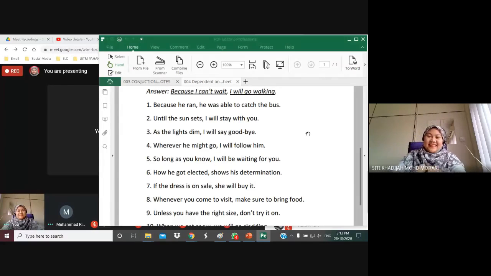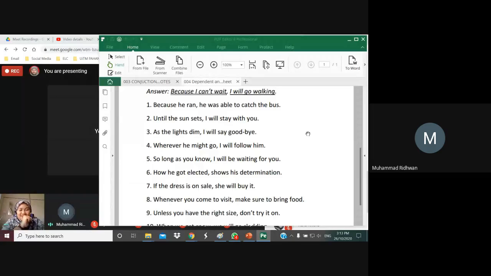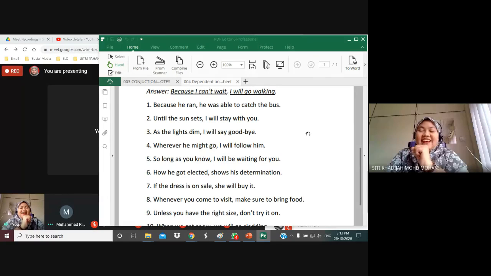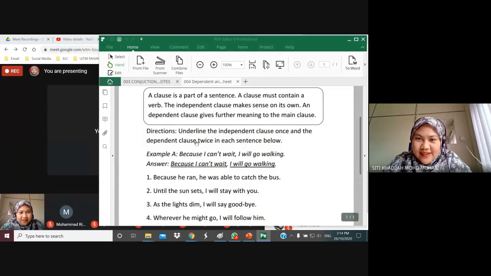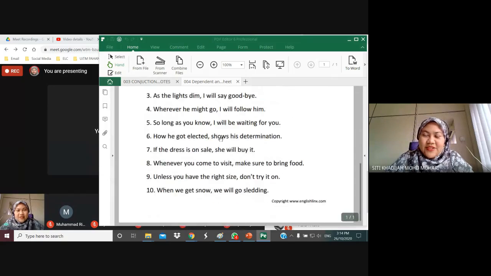Number 6. How he got elected, dependent, shows his determination, independent. Yes, that is correct. So underline the independent and dependent clause twice. Now, we have one dependent and one independent. The first one is dependent and the second one is independent. All right, so that is correct.